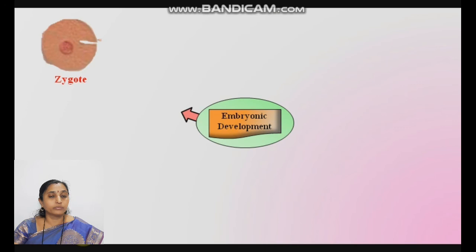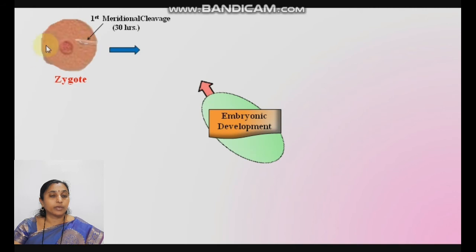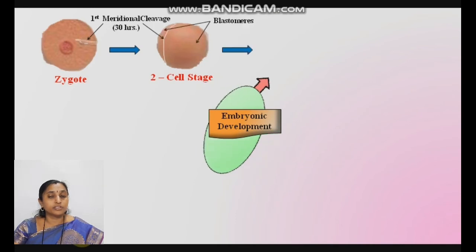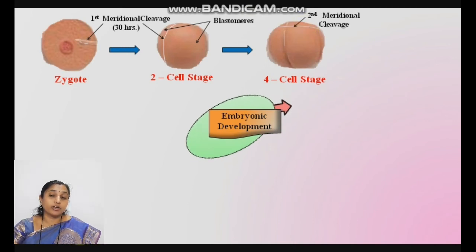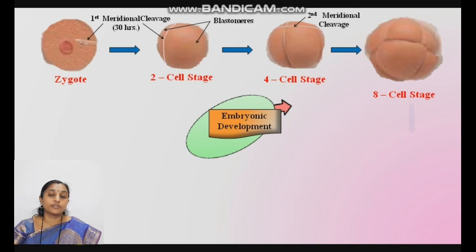Again come to the point how development takes place. Zygote, first meridional cleavage, that is longitudinal cleavage, 30 hours after fertilization. Cleavage becomes complete and forms 2 blastomeres, 2 cell stage. Then 4 celled stage. Second cleavage is also longitudinal but at right angles to the first one. Third cleavage is horizontal, 8 cell stage is formed. First cleavage forms 2 cell stage, second cleavage forms 4 cell stage, and third horizontal cleavage forms 8 cell stage.